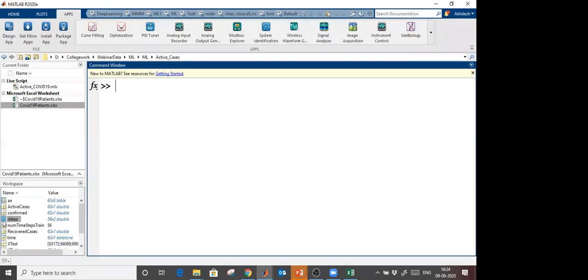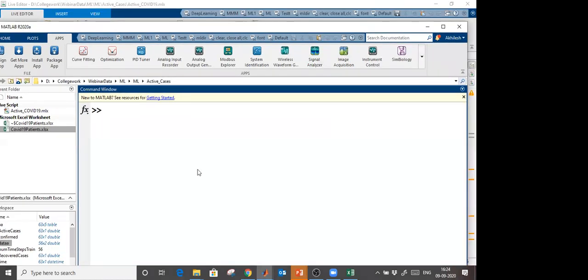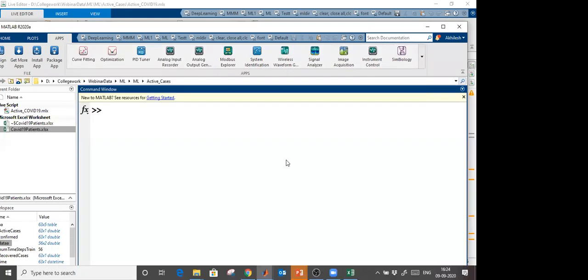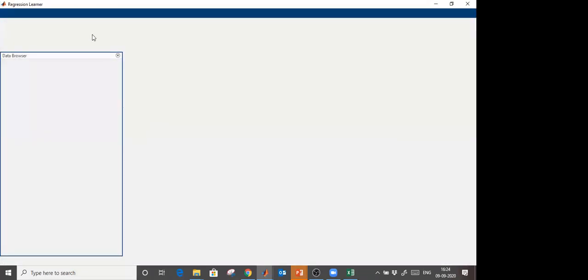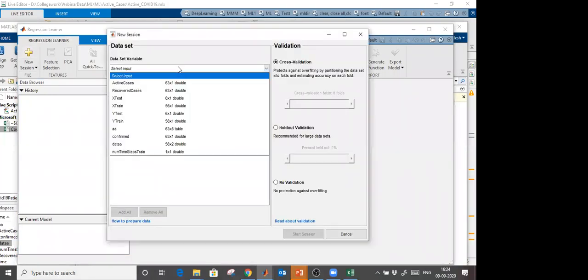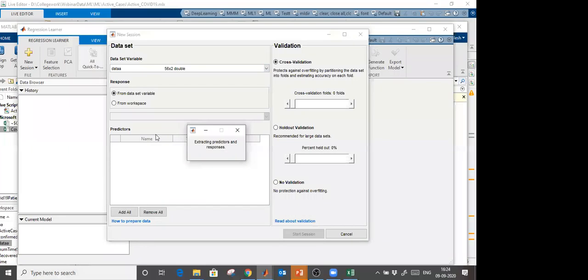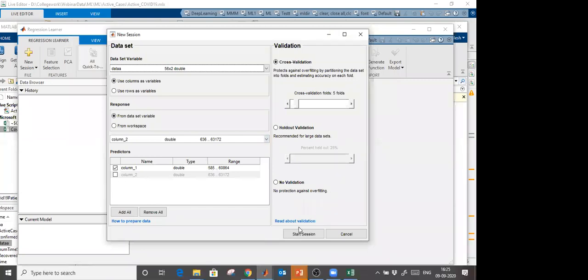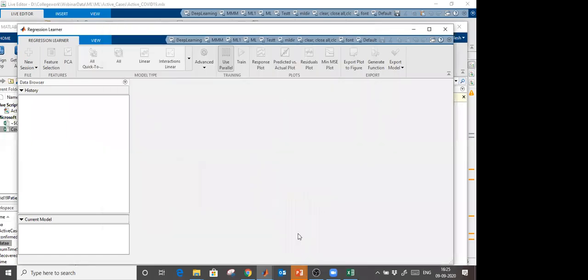Okay, now I have this table, and this is a part of regression. We are going to choose the best algorithm for that, and from here we are going to use this regression learner, not a classification learner. Great. Okay, I will click on this plus sign. I am going to choose numeric data, numeric table. So you see that the first column is input, and the second one, column 2, is automatically assigned as the output. About validation, we discussed already. I am going to start the session.